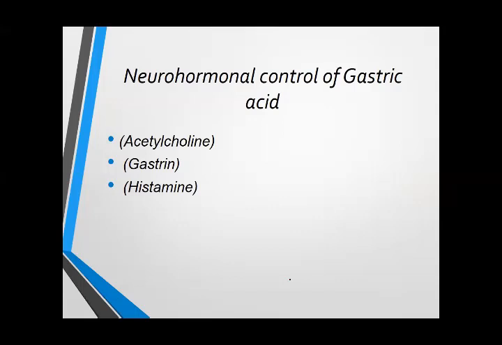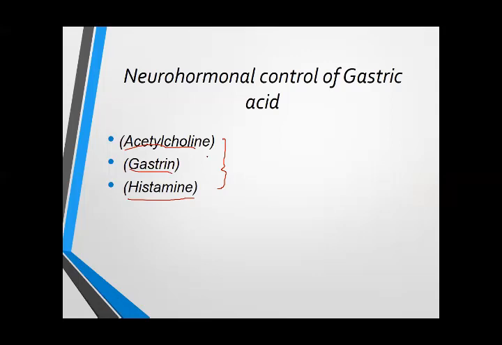Although other factors, other juices or enzymes, also play a very important role in the regulation of gastric acid secretion, these are the three main neurohormones that control gastric acid secretion. Number one, acetylcholine. Number two, gastrin, and number three, histamine.